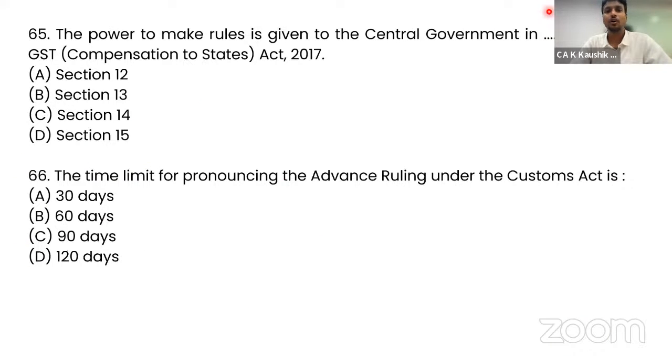Then comes: which section talks about the power to make rules under the GST Compensation to States Act? Section 12 talks about compensation and gives power to the central government. So these are all straightforward questions. If you know, you will be able to write the answer; otherwise, you will not. The time limit for pronouncing the advance ruling under the Customs Act is 90 days.